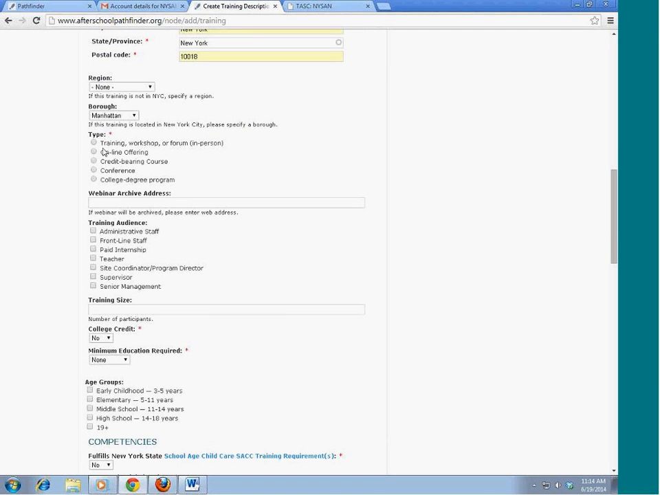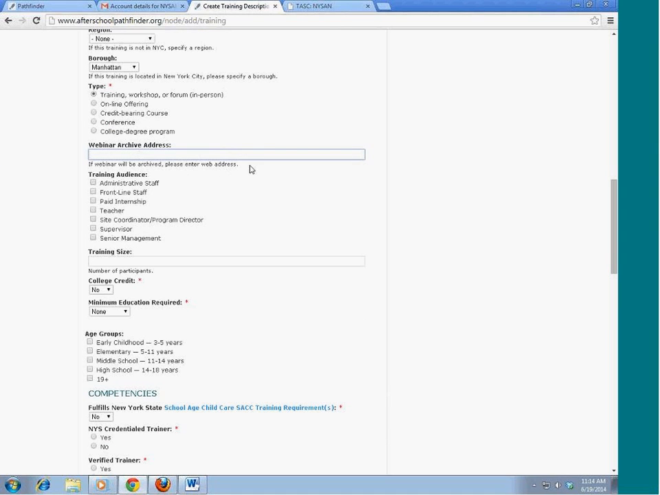Then a type. So the choices here are training, online offering, credit-bearing course, conference, college degree program. So this is actually just going to be an in-person training or workshop, but you can select any of those other ones. And then the archive address. So if you're hosting a webinar and you always post them to a certain place, you can go ahead and put that link in. People can see the archives afterwards.